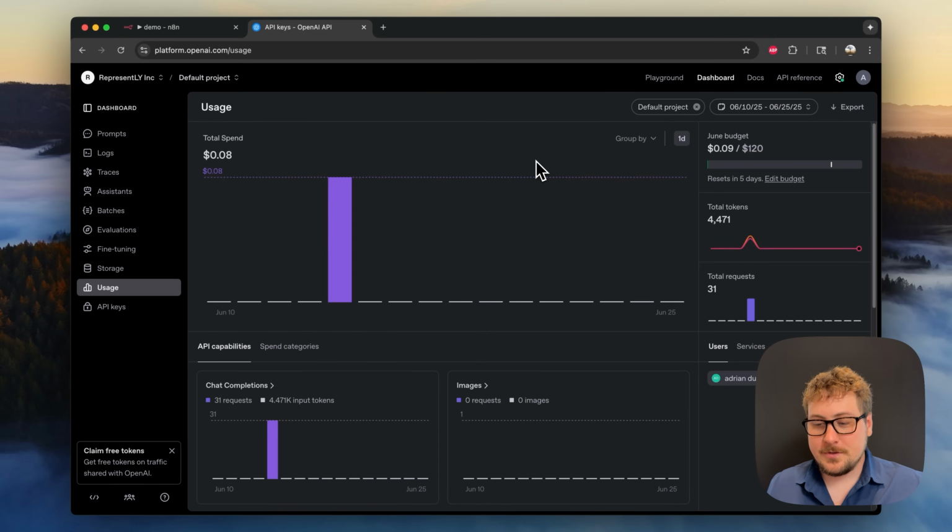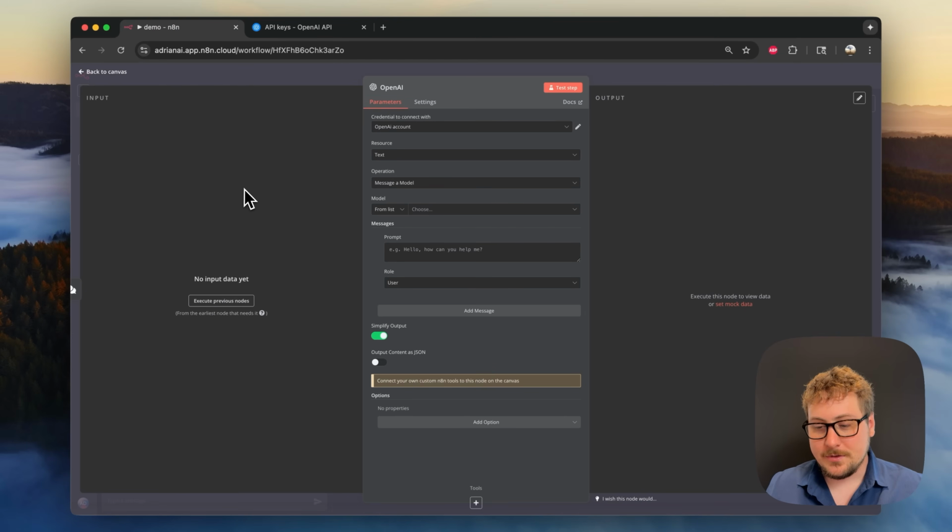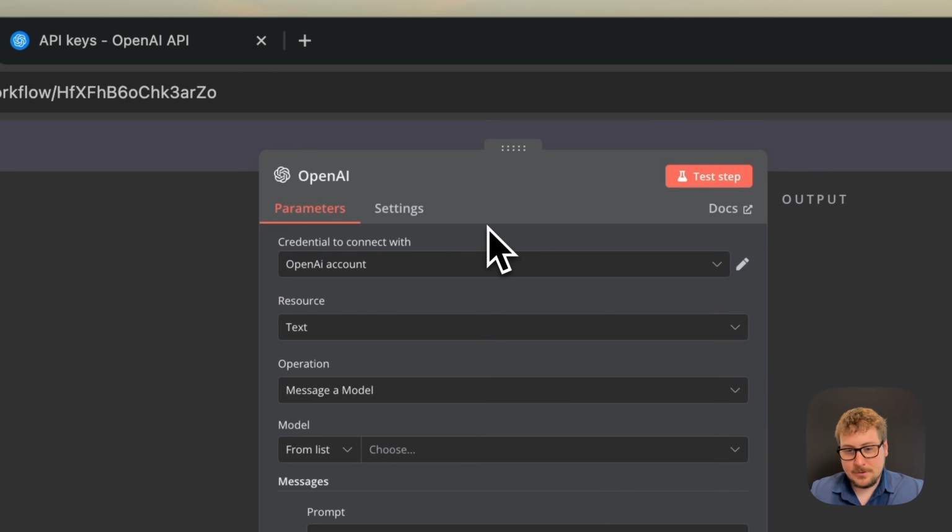Keep in mind, you're going to need a full OpenAI account. You may need to verify your ID or mailing location, or whatever security they require. You're also going to need a credit card attached so that they can bill you and you can actually use the model. So once we put the API key in, we can click on this OpenAI account every time we want to run it, and we no longer have to deal with the key.